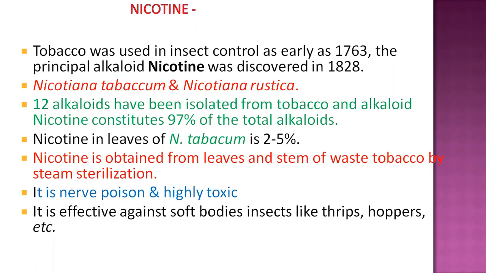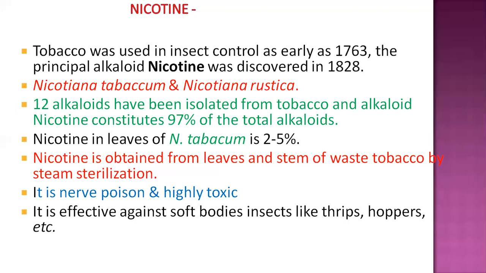So the first one is nicotine. This toxicant compound is derived from tobacco, and it has been used in insect control as early as 1763. Why? Because it has important insecticidal properties: an alkaloid called nicotine is present, and it was actually discovered in 1828.